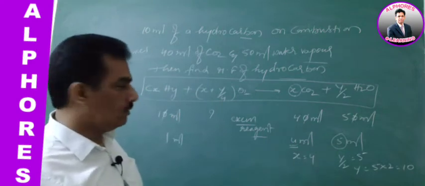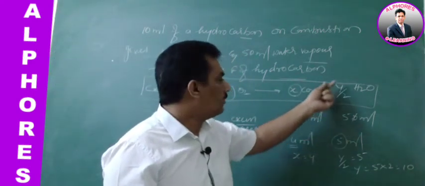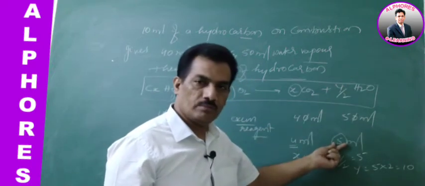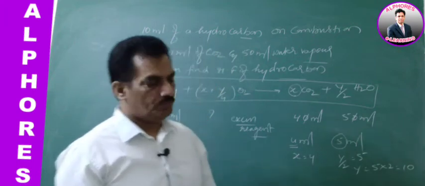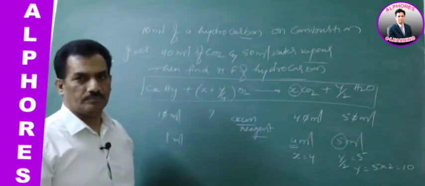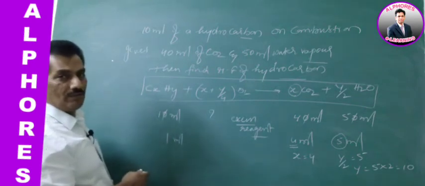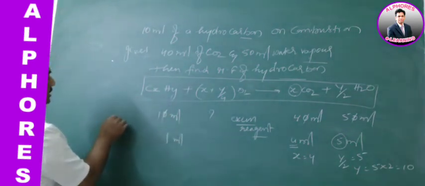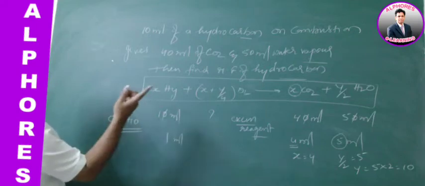Are you following? From this comparison, x is 4 and y by 2 is 5, and when y by 2 is 5, y is equal to 5 into 2, that is nothing but 10. Clear? Now we know the x value and y value. Simply we can write C4H10 is the molecular formula of that compound.